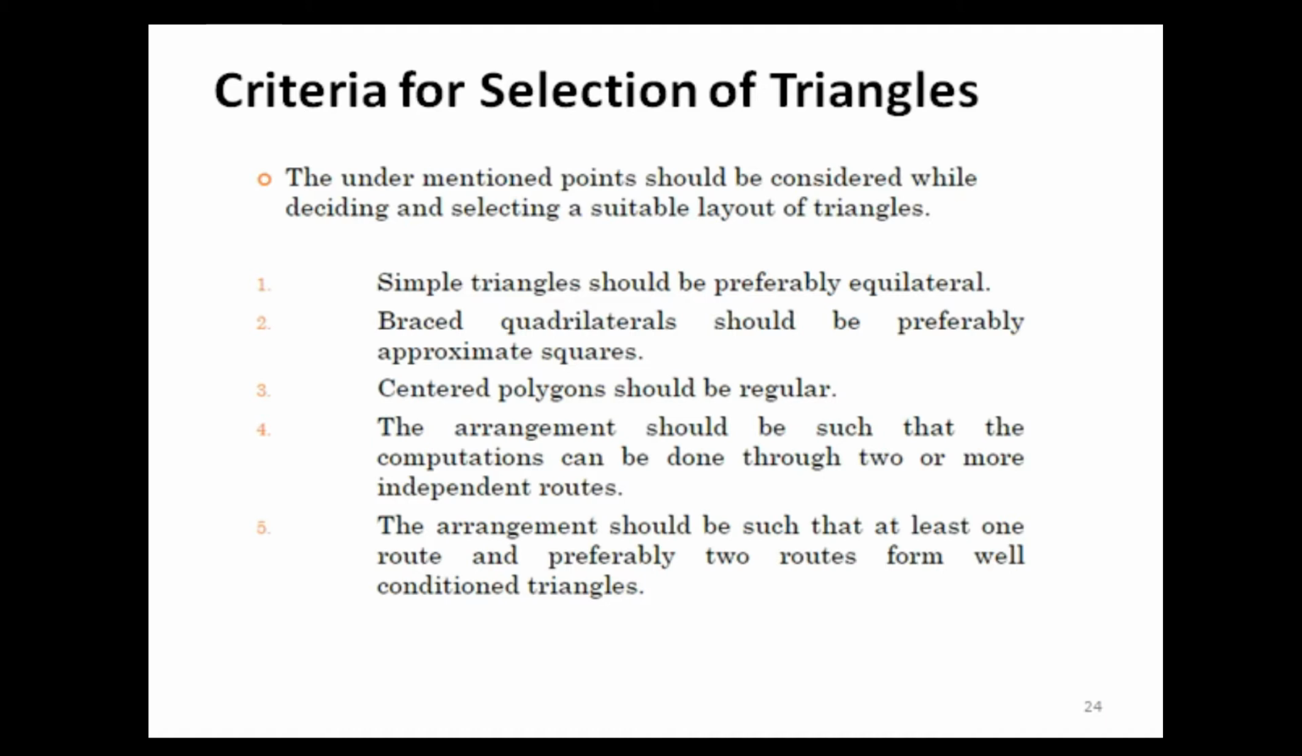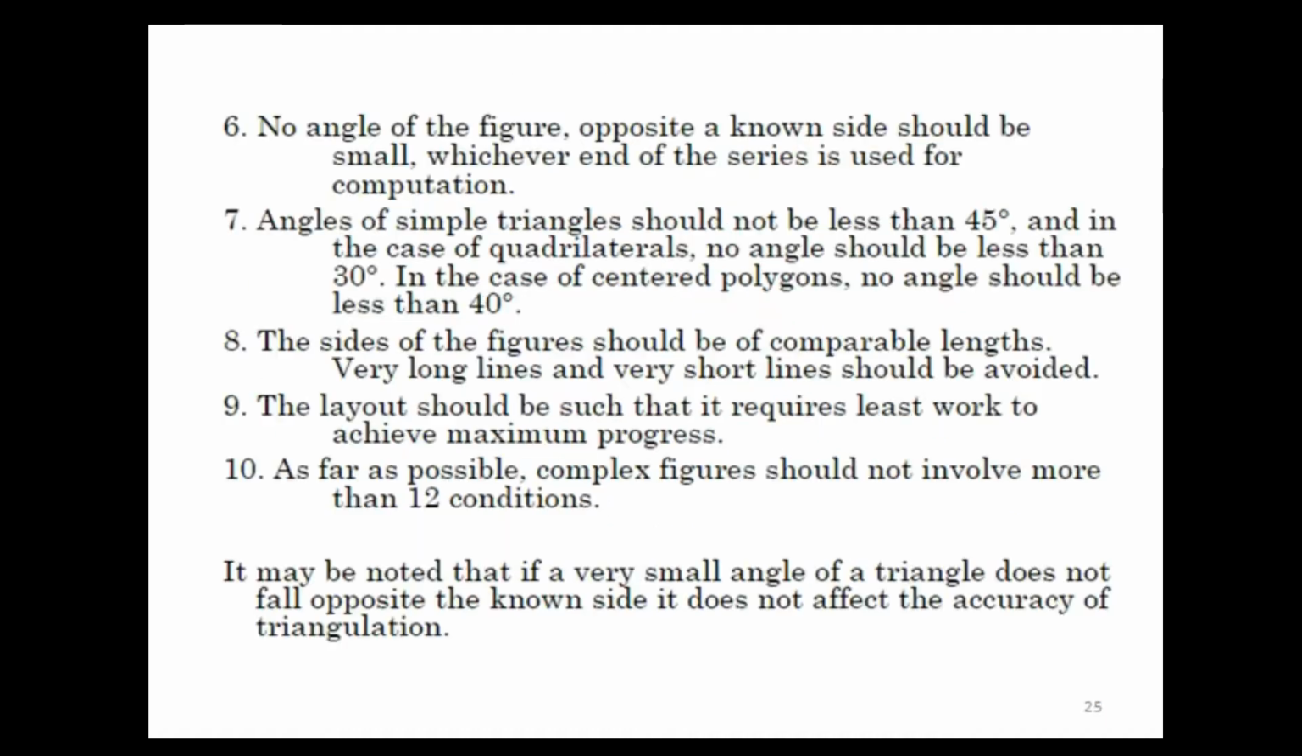Number 4. The arrangement should be such that the computation can be done through two or more independent routes. Number 5. The arrangement should be such that at least one route and preferably two routes form well-conditioned triangles. Number 6. No angle of the figure opposite a known side should be small, whichever end of the series is used for computation.